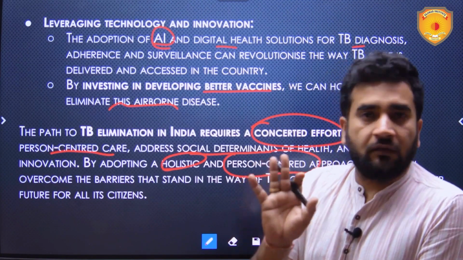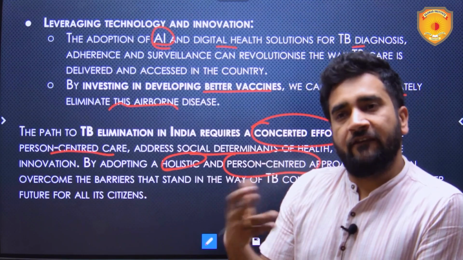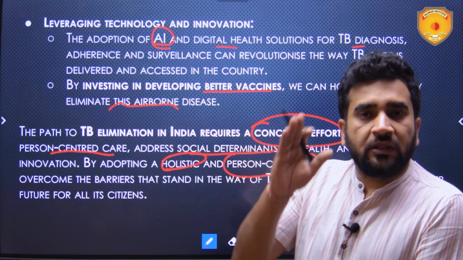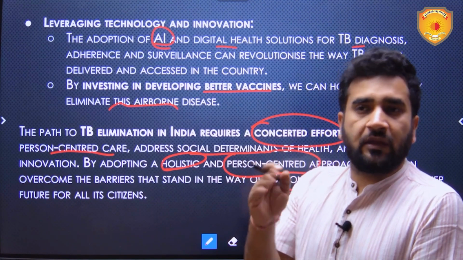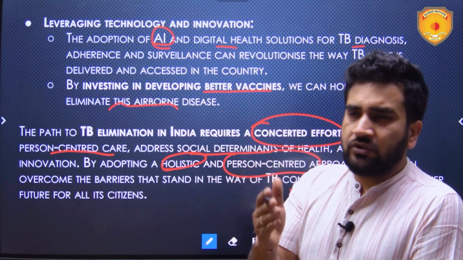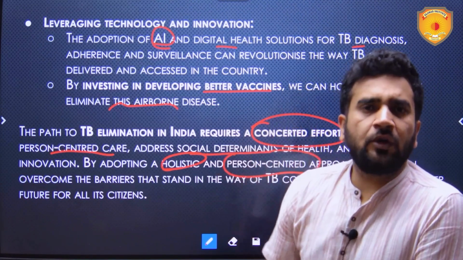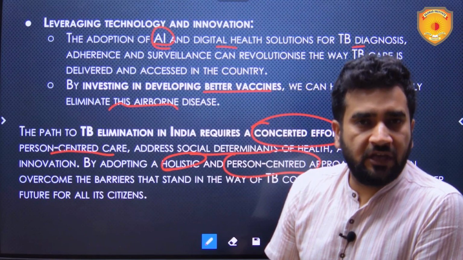I'm not quoting as of now the year by when we will be able to eradicate it, but generally I'm asking: will we be able to eradicate TB by only a unilateral approach? If we only focus on medication and healthcare, will we be able to eradicate TB?